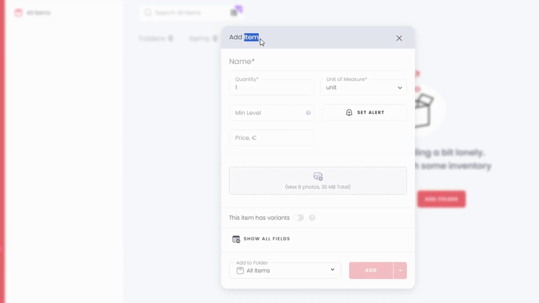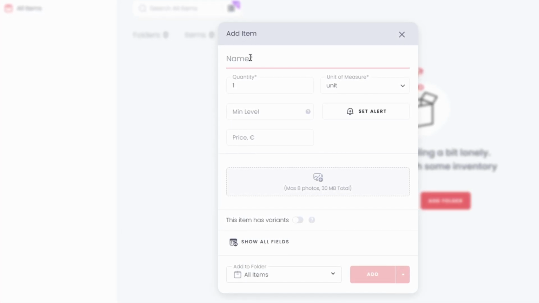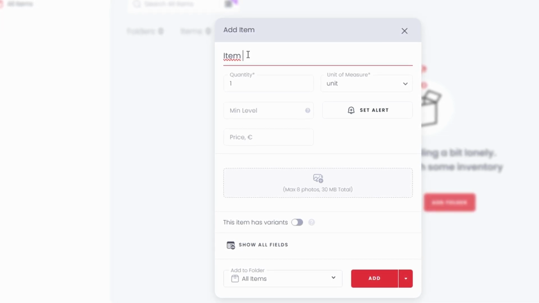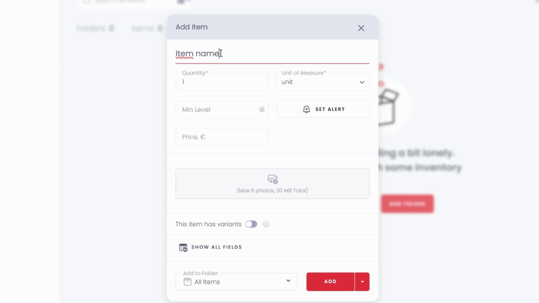Whether you're managing a few personal items or a large business inventory, the process is flexible enough to suit your needs. Here's a breakdown of the fields you'll fill out. Item name. Start with a clear name for the item. For instance, if you're managing office supplies, you might call it printer ink or stapler. If you're tracking retail products, it could be wireless headphones.